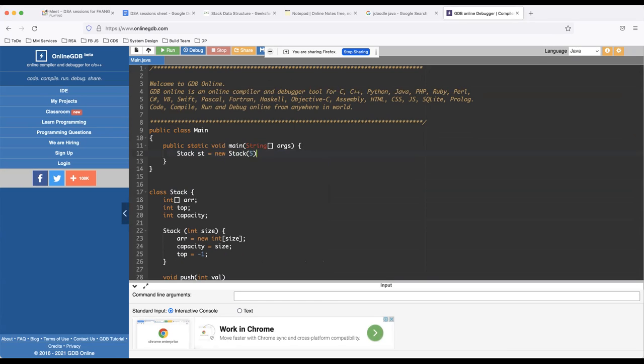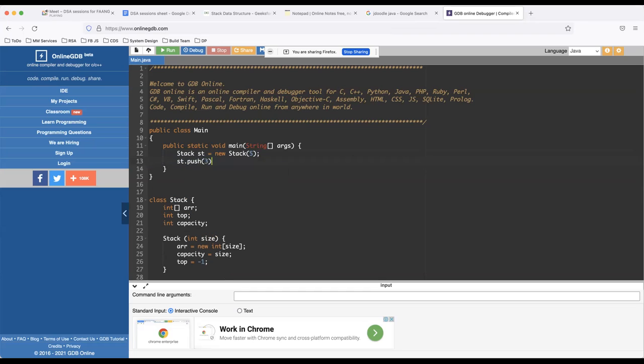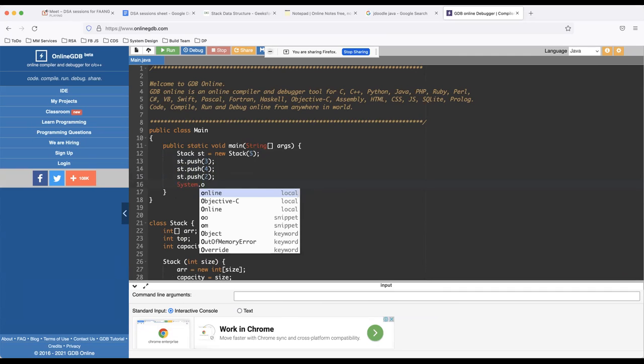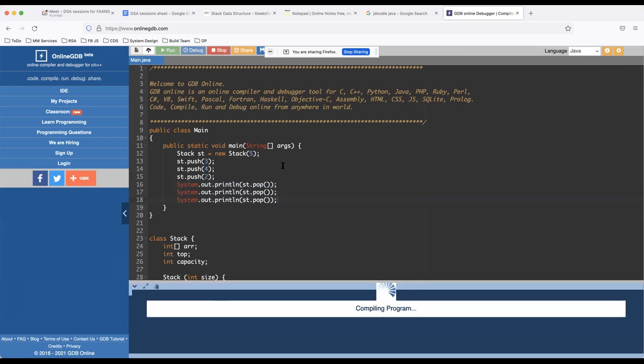Stack is equal to new stack, and I can pass the size as 5, and then I can just say stack dot push 3, stack dot push 4, and let's say stack dot push 2, and so on, and then just print out the stack dot pop. So keep on popping the stack. We push 3 items, we pop 3 items, and just test it out.